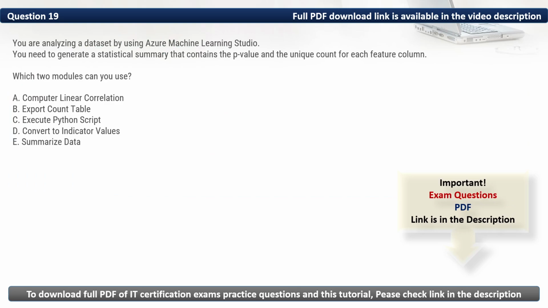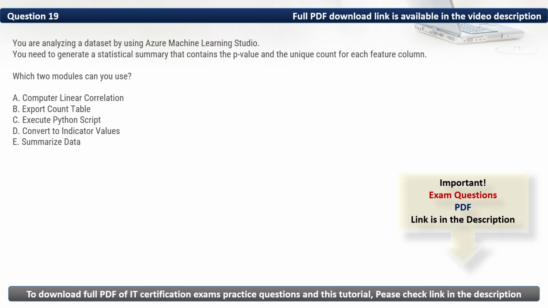Question 19. You are analyzing a dataset by using Azure Machine Learning Studio. You need to generate a statistical summary that contains the p-value and the unique count for each feature column. Which two modules can you use? Firstly, let's eliminate the incorrect options. We have A. Compute linear correlation. It calculates correlation between numerical features but does not provide p-values or unique counts. Then we have B. Export count table. It exports frequency counts of categorical data but does not provide a full statistical summary.